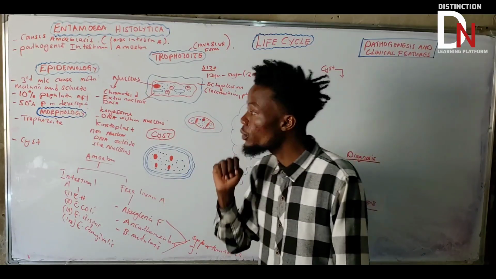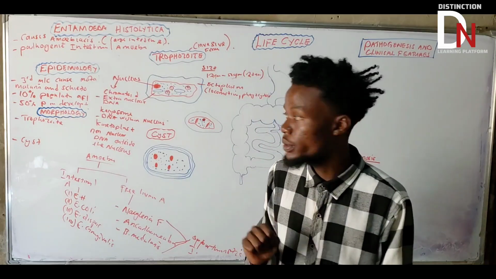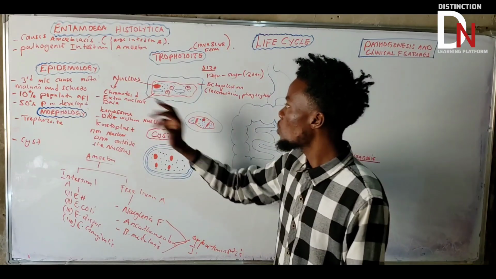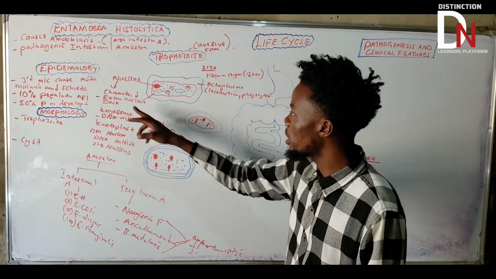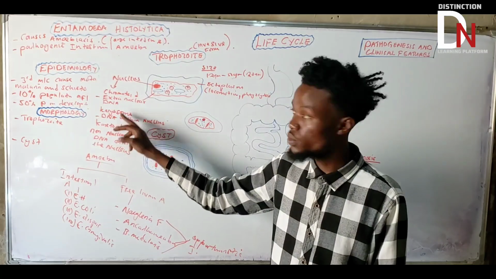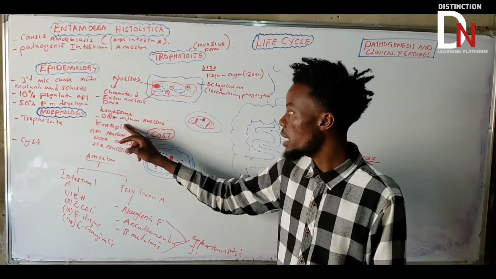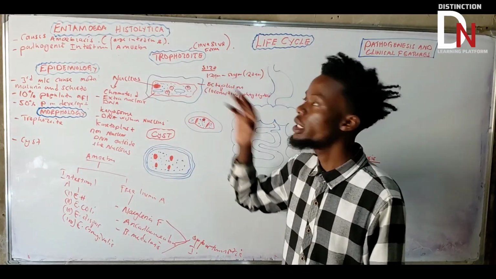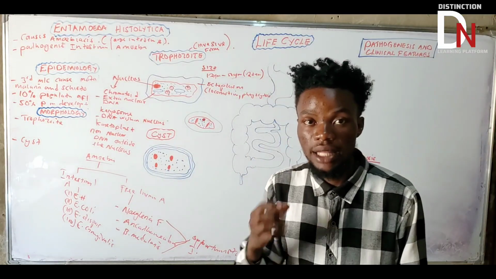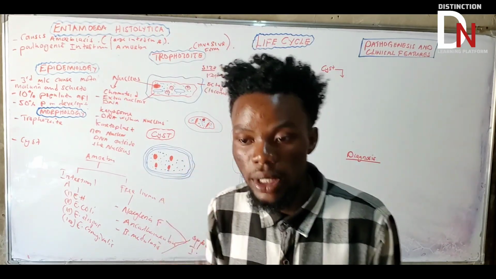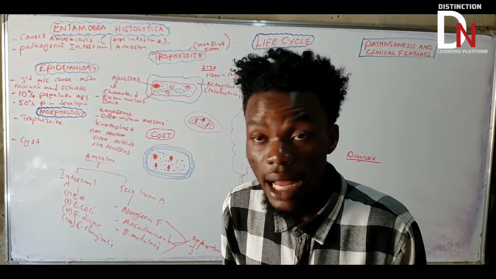So these are the three important terminologies that we'll be using. If you talk about Entamoeba histolytica, it's going to have the chromatoid body, and it's going to have the chromosome. So it's going to have these two important things. If you talk about the chromosome, the way it is situated inside the trophozoite, that DNA within the nucleus, how is it situated? It is situated centrally.